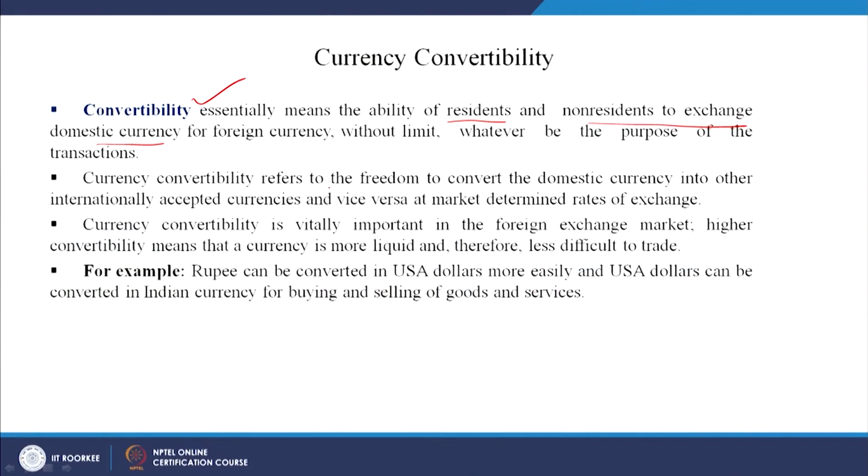Currency convertibility refers to the freedom to convert the domestic currency into other internationally accepted currencies like dollar, euro, peso, whatever, and vice versa, at market determined rates of exchange. So, what is the rate of exchange? For example, today we say $1 is equal to 71 rupees, or it might be 72, around 71, 72.